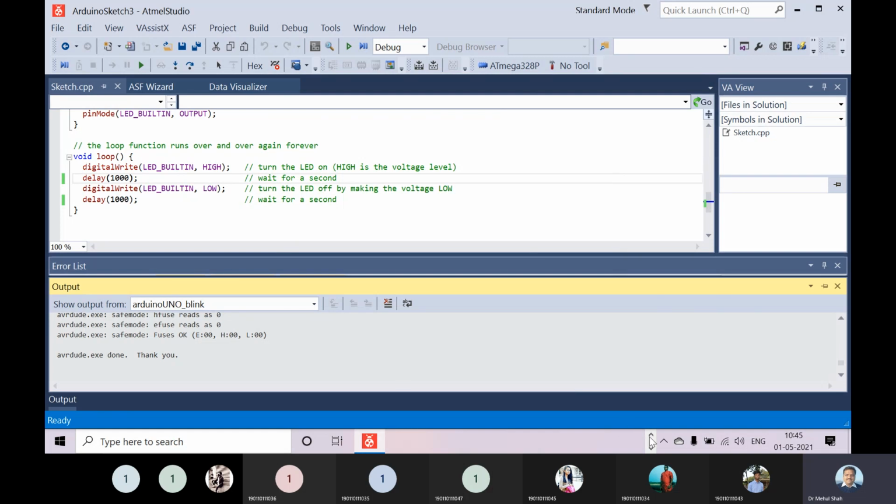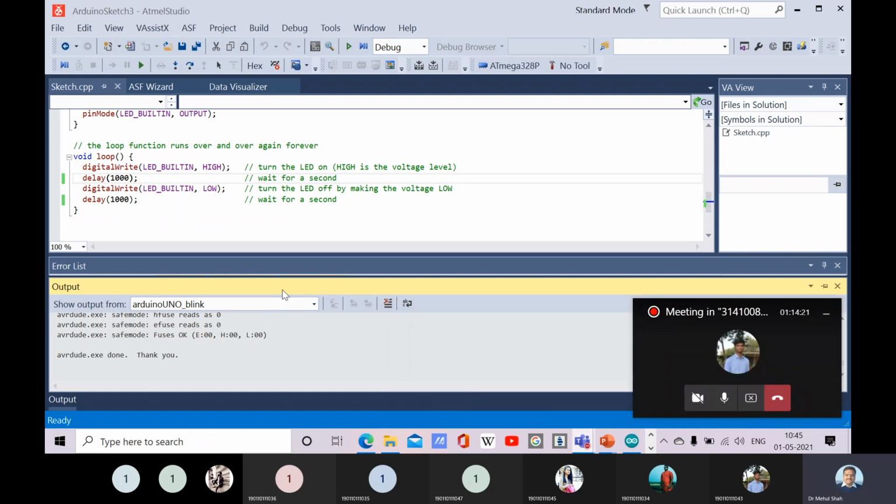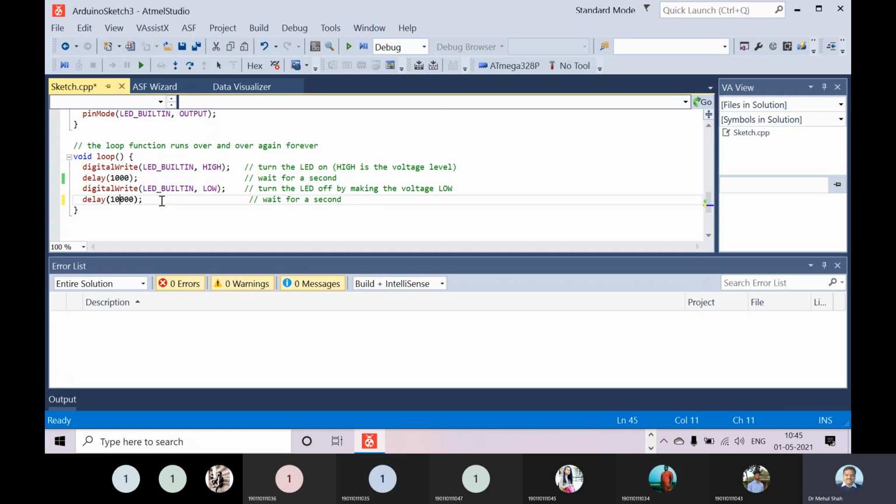So guys, the problem is that this is working with whatever setting is there, which we made while compiling for Arduino Uno, right? It is not showing these changes. For example, if this was set for 10,000 earlier, the same program will work. So in order to load a new program, again you have to make changes in the original Arduino program, and only then will that be reflected over here.